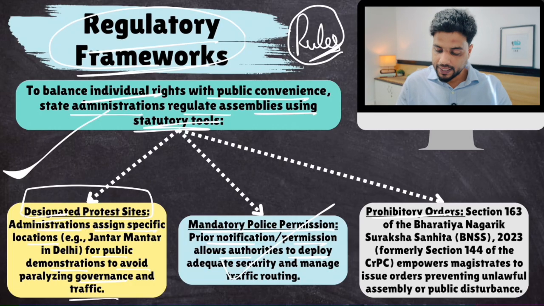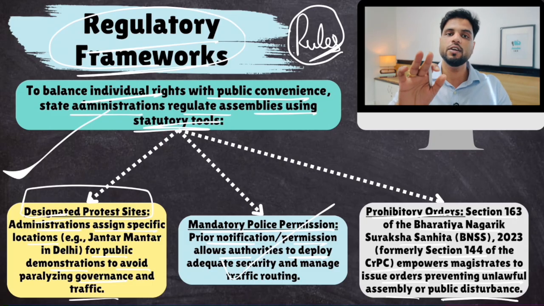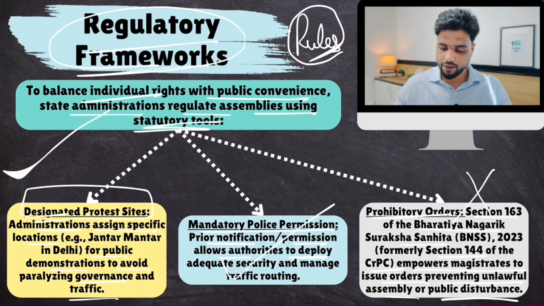Prohibitory orders. Section 163 of Bharatiya Nagarik Suraksha Sanhita, which was Section 144 of CrPC, but it has been replaced by BNSS, empowers the magistrate to issue orders preventing unlawful assembly or public disturbance. Okay, so the magistrate can issue orders to block gathering of people. He can say that now public order has been significantly disrupted. Now an assembly of more than 4 people, which is a curfew, okay, assembly of more than 4 people is not allowed. This power is given to the magistrate.